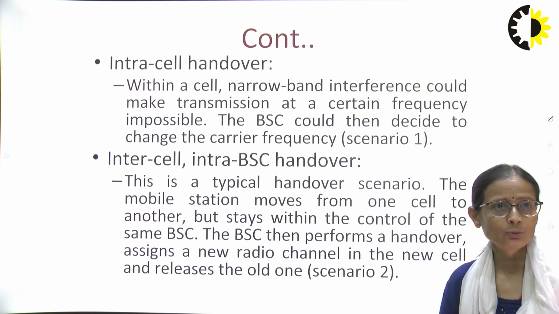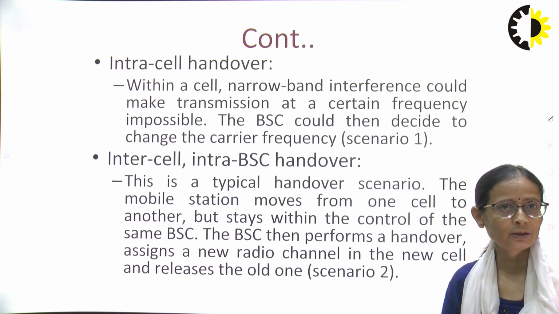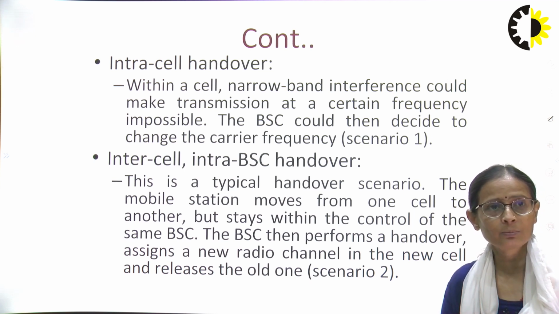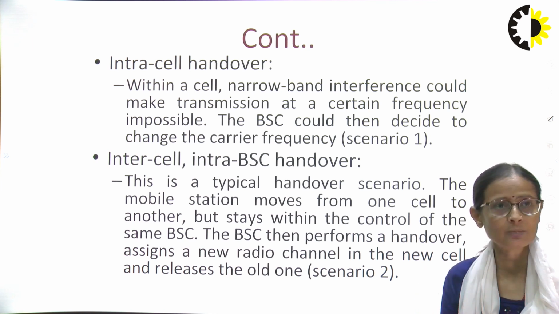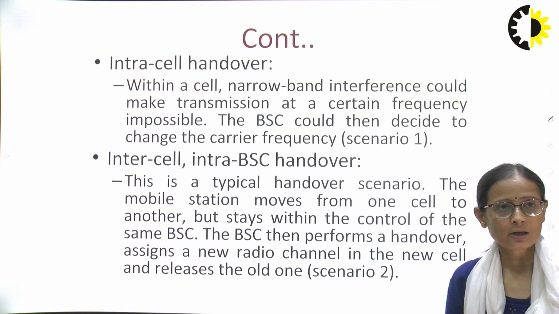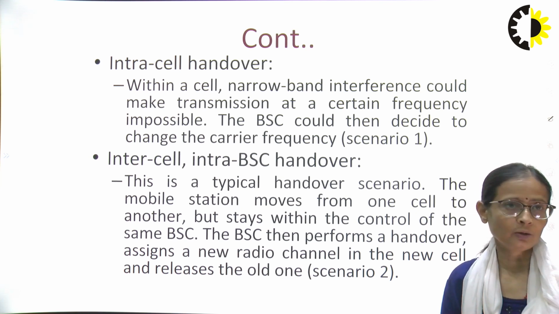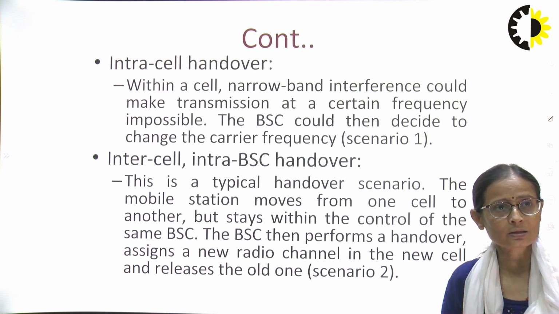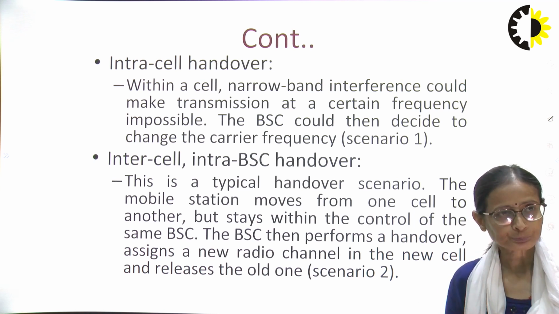Why is it happening? Narrowband interference could make transmission at a certain frequency impossible. So the BSC could then decide to change the carrier frequency. We are not changing the BSC, but the frequency at which we are operating, because due to some reasons we are no longer able to operate on that particular frequency. Then the BSC decides to allocate us another frequency channel.